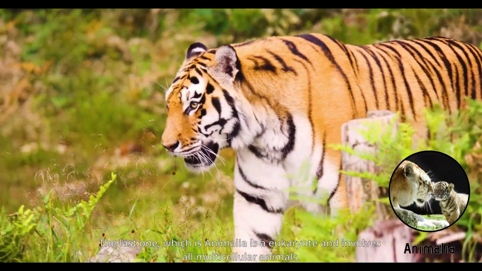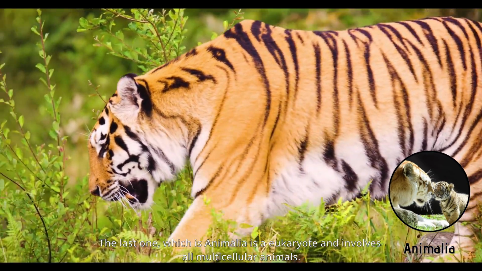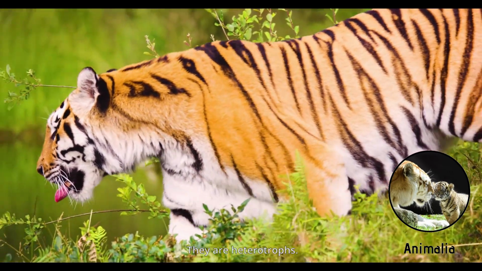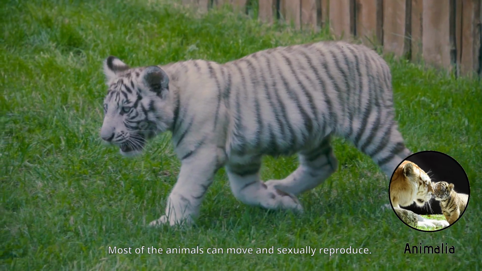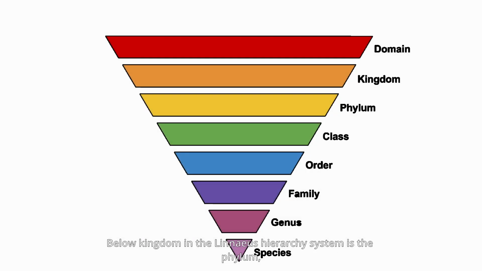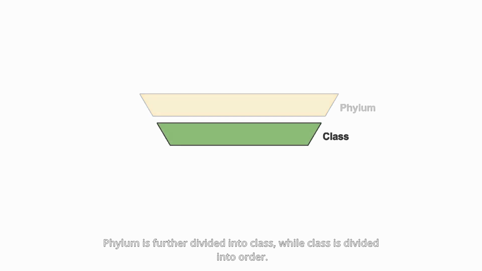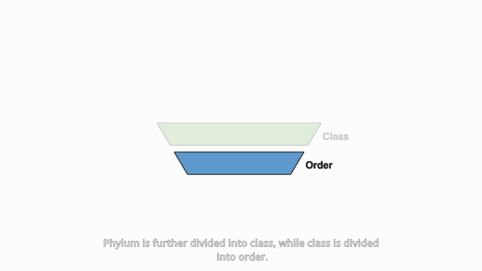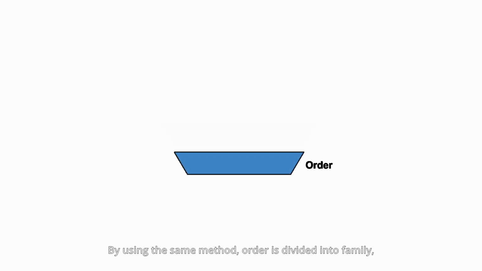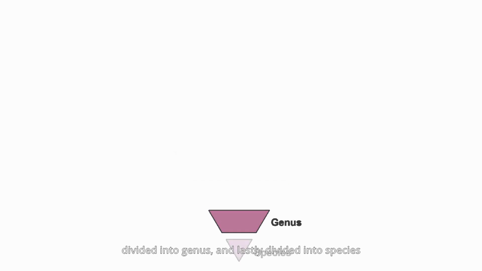reproduction. The last one, which is Animalia, is a eukaryote and involves all multicellular animals. They are heterotrophs. Most of the animals can move and sexually reproduce. Below kingdom in the lineage hierarchy system is the phylum, which divides each kingdom into smaller groups based on shared characteristics. Phylum is further divided into class, while class is divided into order. By using the same method, order is divided into family, divided into genus, and lastly divided into species.